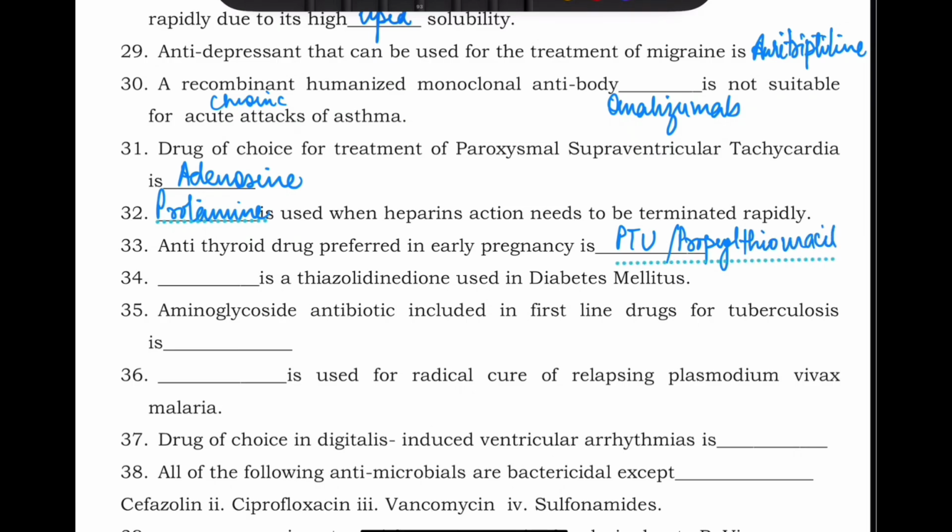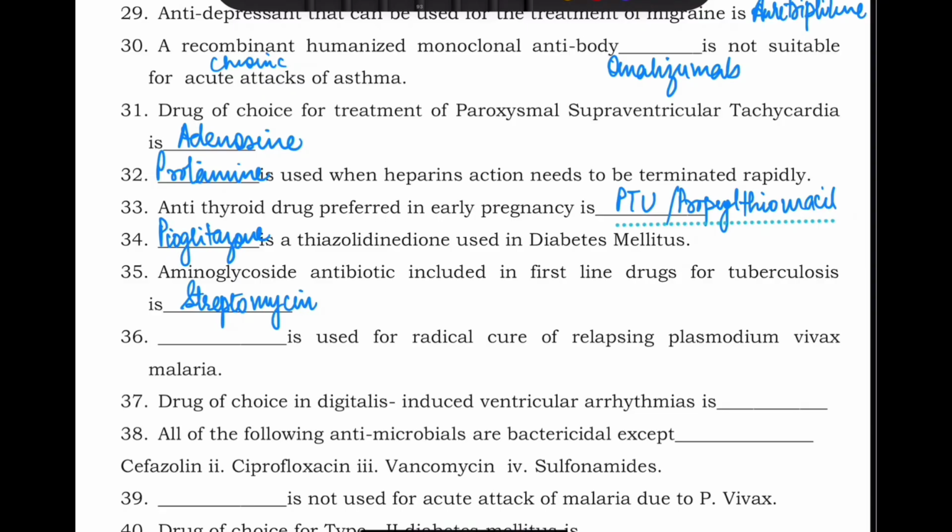Dash is a thiazolidinedione used in diabetes mellitus. So you just have to write the name here. You can write pioglitazone or rosiglitazone. Then aminoglycoside antibiotic included in first line drug for tuberculosis is streptomycin. So streptomycin is the aminoglycoside antibiotic used in the tuberculosis treatment. Dash is used for radical cure. So radical cure of relapsing Plasmodium vivax malaria is primaquine. It kills the hypnozoites, and so it is used in radical cure. The drug of choice in digitalis induced ventricular arrhythmia is lidocaine or lignocaine.